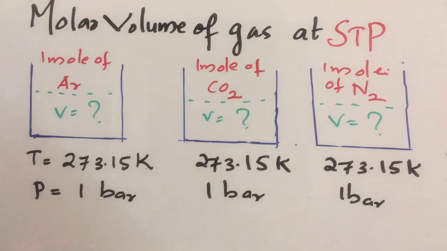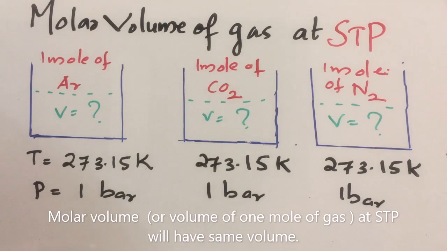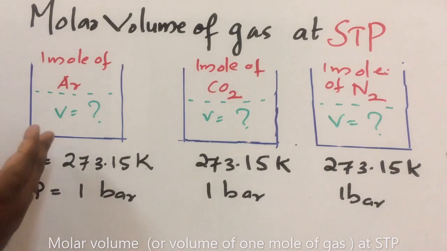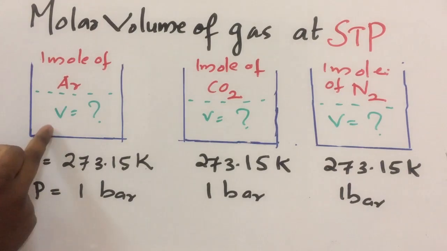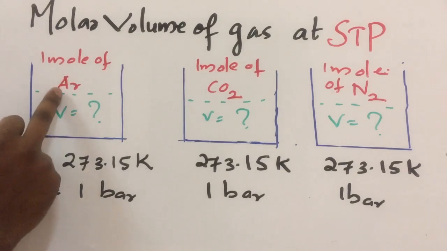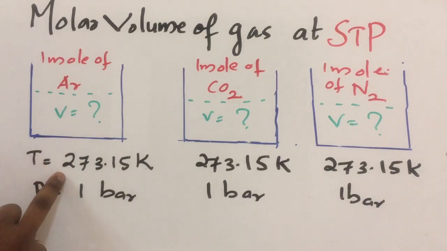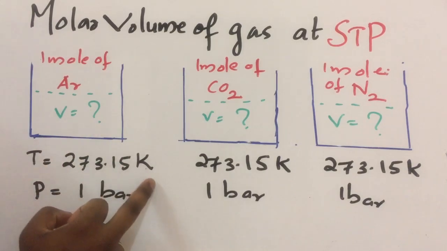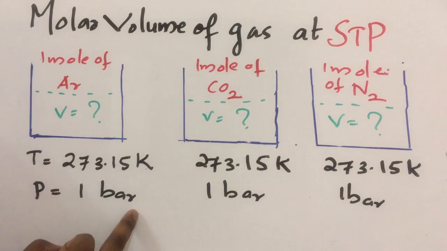The next important topic related to Avogadro law is molar volume of gas at STP. Molar volume, or volume of 1 mole of gas at standard temperature and pressure, will have the same volume. Let's see here. In the first vessel filled with 1 mole of argon, volume of argon is unknown, temperature is 273.15 Kelvin, pressure is 1 bar.